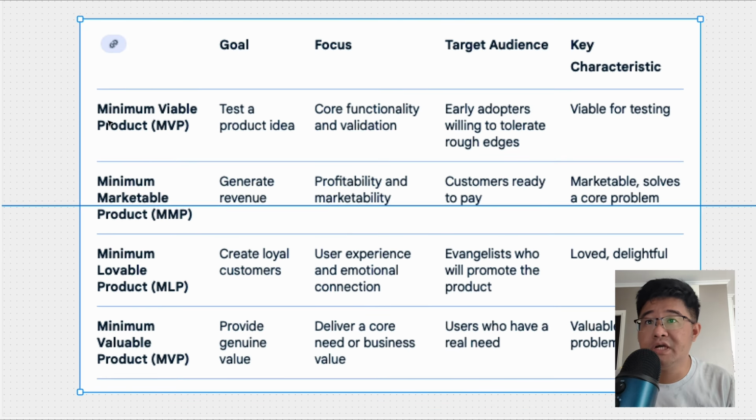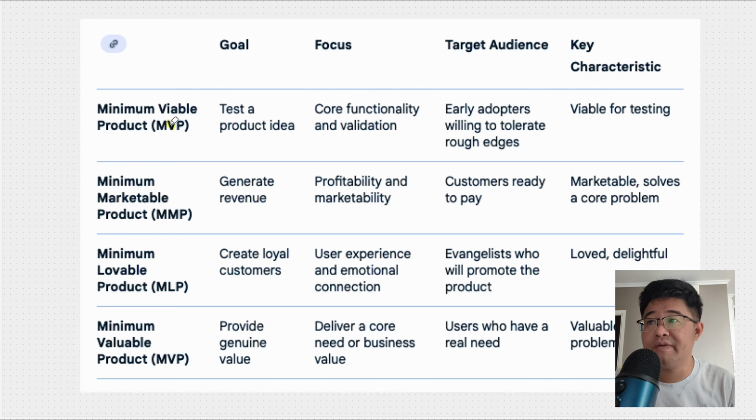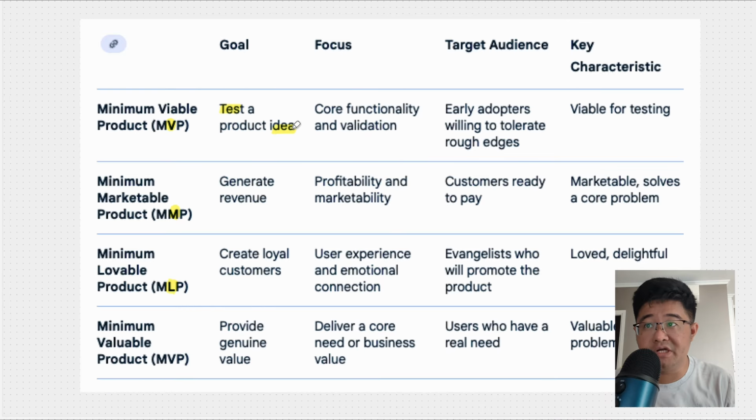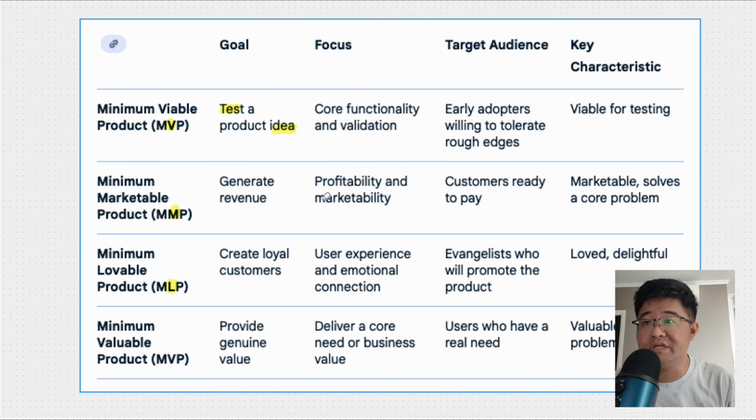We can actually have a good overview here. This is a minimal viable product, this is a minimal marketable product, and this is a minimal lovable product. The difference is the minimal viable product is testing the idea. The minimal marketable product is a product that is ready to market. The minimal lovable product is essentially focused a lot on user experience and loyalty. From this, we can see they are not essentially replacing the term MVP. They don't have to do anything with MVP apart from the fact that they have the same name.